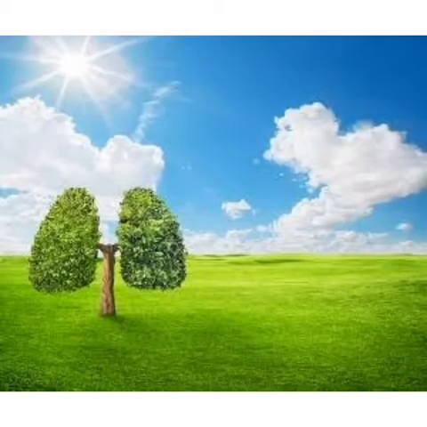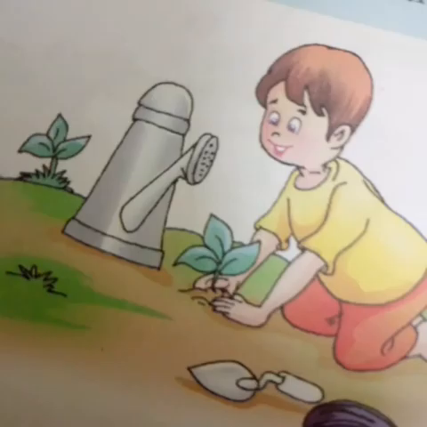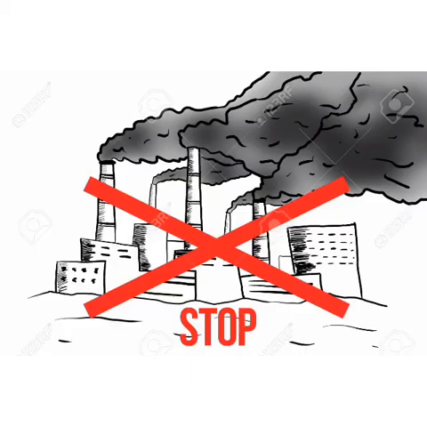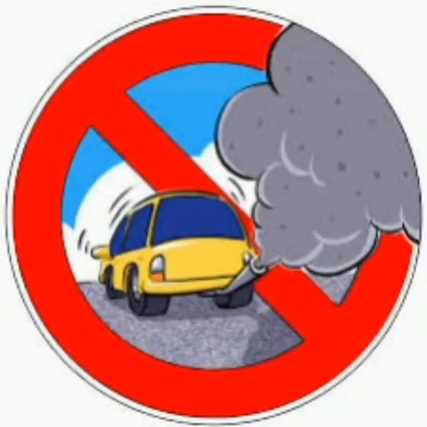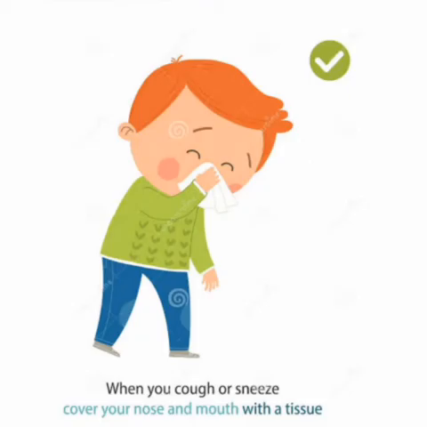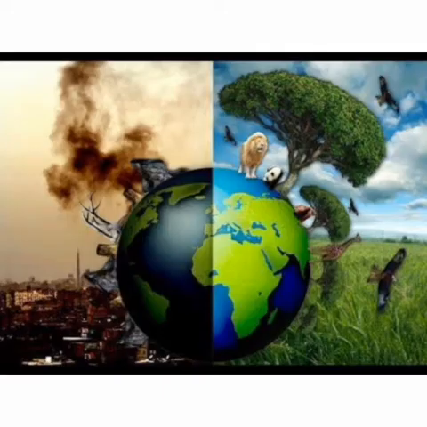Clean air. The best way to have clean air is to plant more trees. Stop burning garbage. Smoke from factories should be controlled. Vehicle owners should make sure that their vehicles are checked for pollution regularly. Garbage should be kept in covered dustbins. Whenever we cough or sneeze, we should cover our mouths with our handkerchief. This will prevent the germs from spreading in the air. We should learn more about pollution and how to control it. This will help us to save our environment.